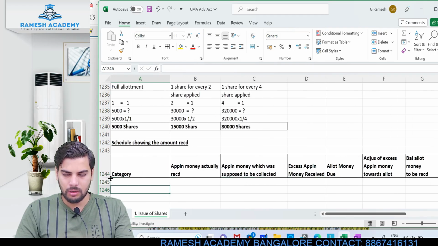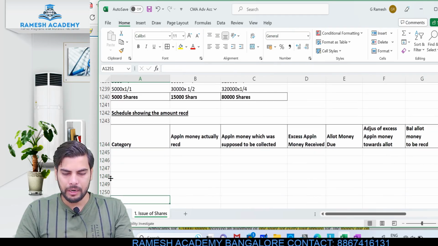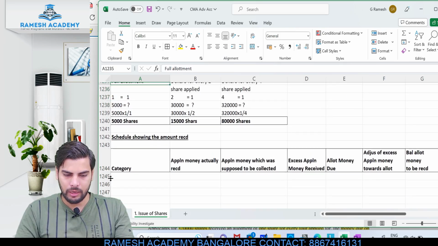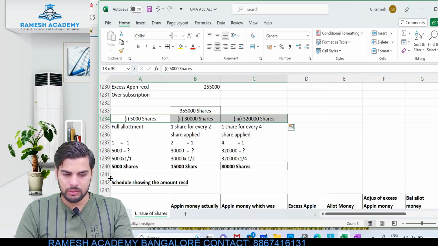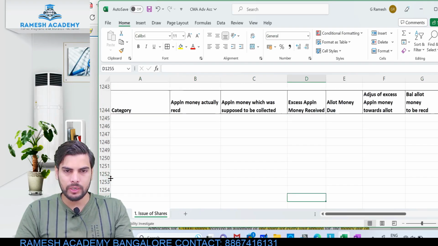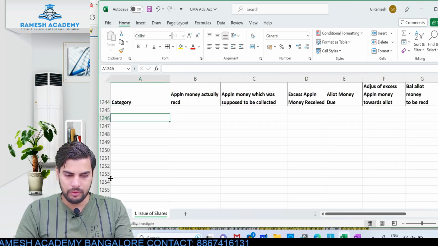Clear? So these are the columns we need to fill. Now pay attention over here. Let us understand how exactly we will be filling them. Here, if you see, we have three categories: 5,000 lot, 30,000 lot and 3,20,000 lot. So we have got three categories.